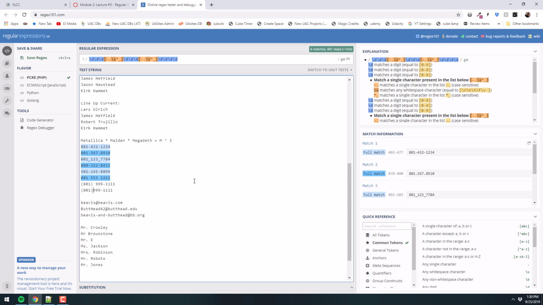The way to solve that is something we haven't covered just yet. We're going to get to it in about 5 or 10 minutes, so I'm going to leave that there, and we'll look at how to deal with that in just a minute. But you're on the right track, right? So we'll look at that in a second. But anything that's just got the pattern of 3 digits, some separator, 3 digits, some separator, and then 4 digits, we're going to find it with this, okay?